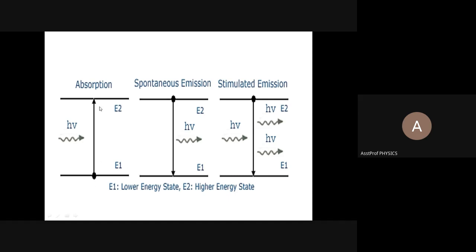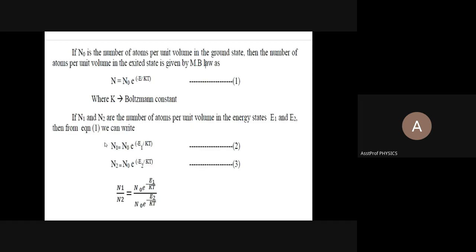Just for explanation, here we are using only 2 levels. So the atoms jump from level E1 to the higher energy level E2 by absorbing energy. We call it the process of absorption. Now we are going to write the equation for this absorption.